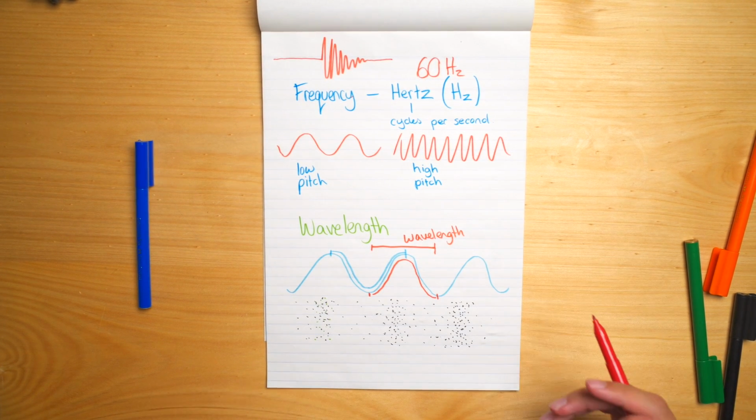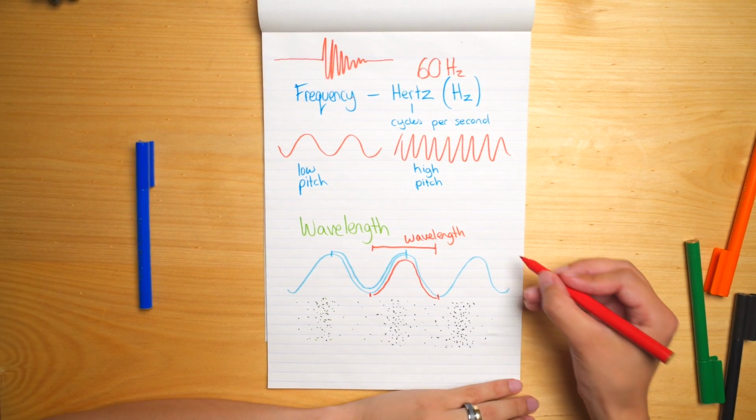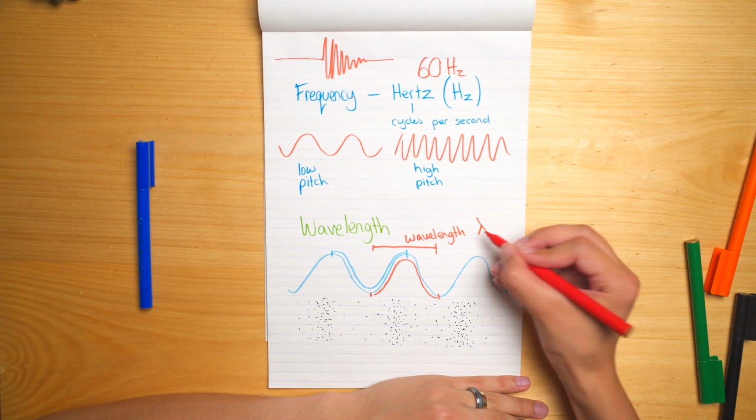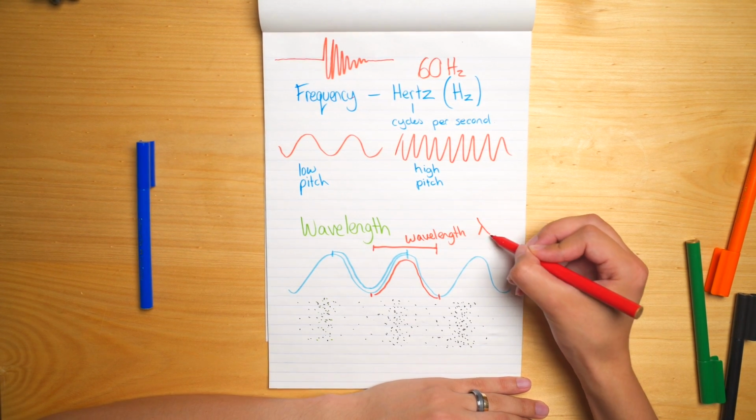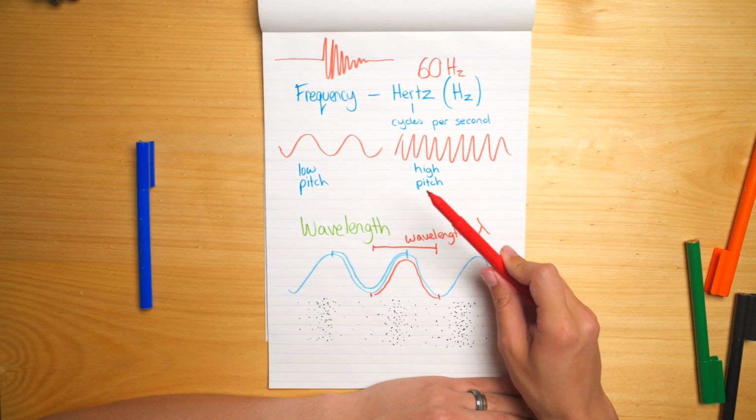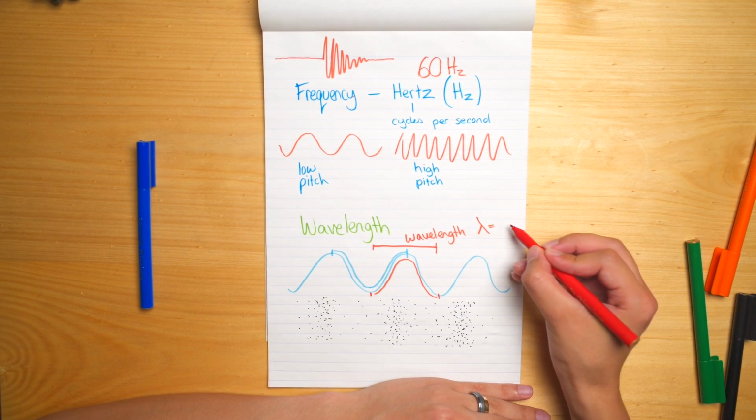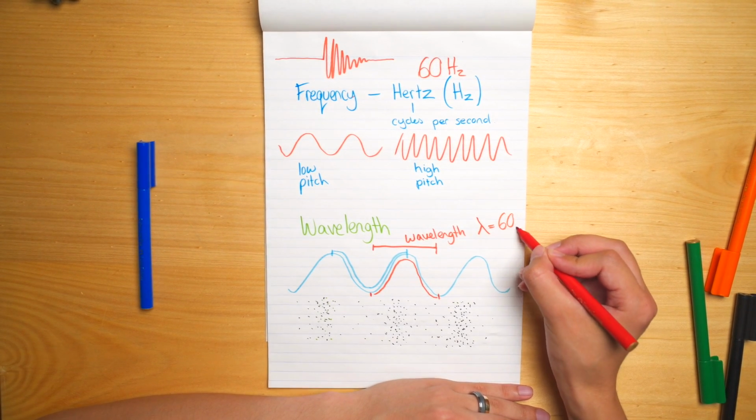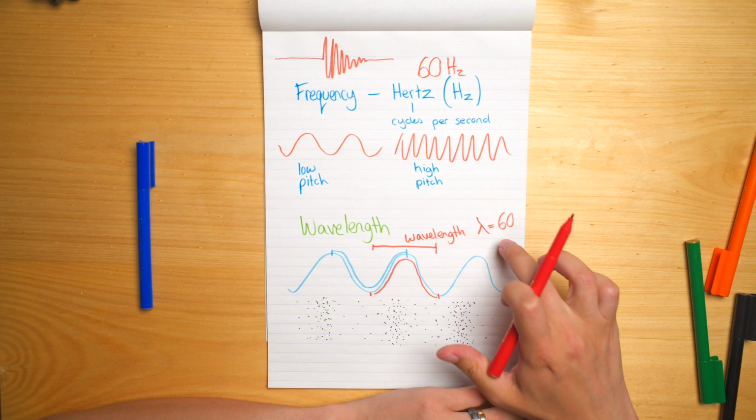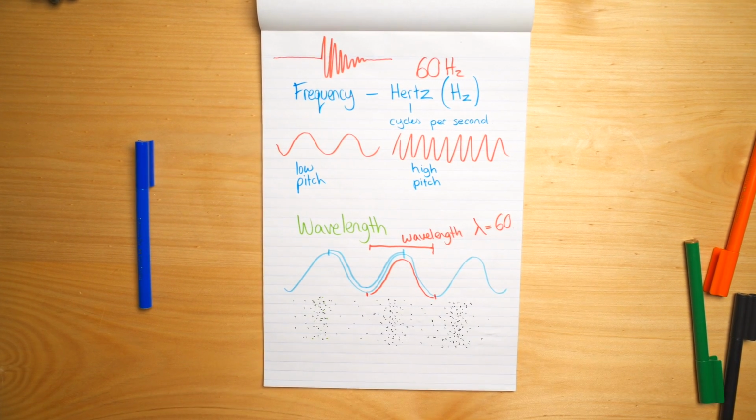You may see a mathematical symbol to represent wavelength. It's this symbol here, lambda. It looks like a fallen over sort of tripod on its side. So you might have this equals 60 something to represent the wavelength sometimes, depending on what kind of wave you're looking at.